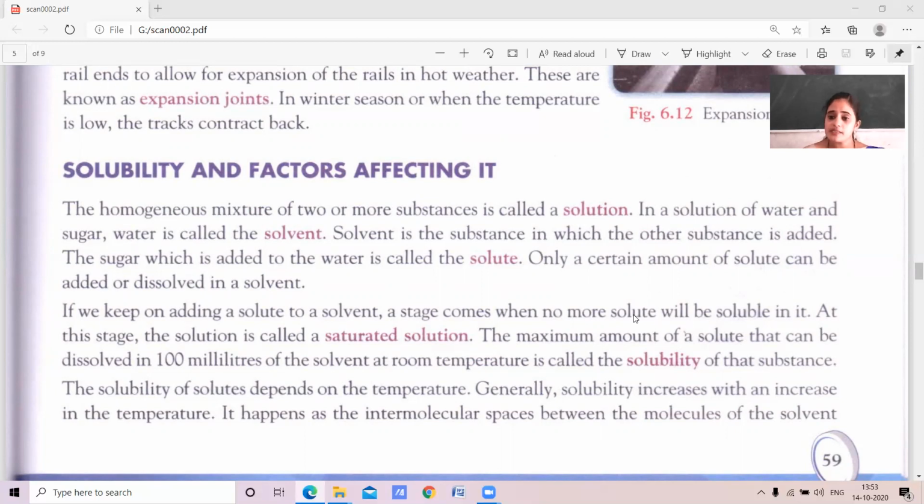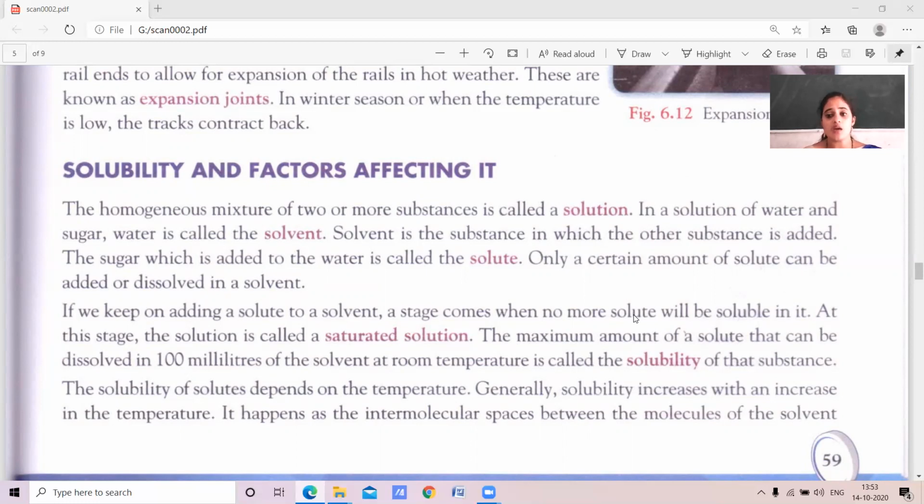By combining this, we call sugar as well as water a solution. Yes, water is a solvent, sugar is a solute. By mixing these two substances, the product that is formed, we call that one a solution.